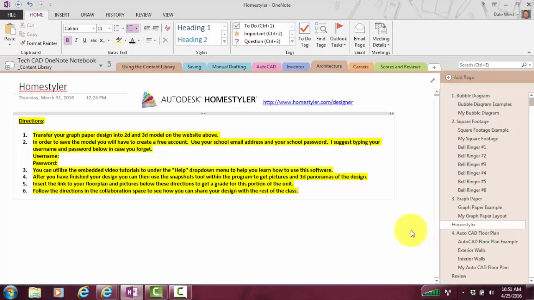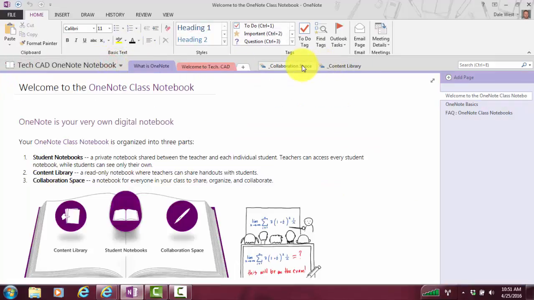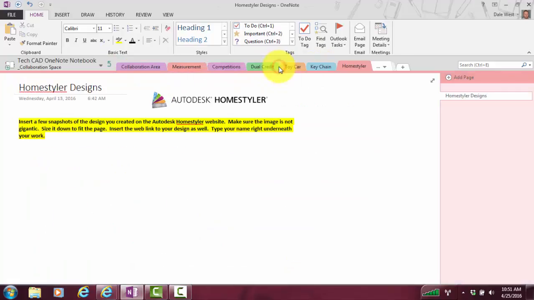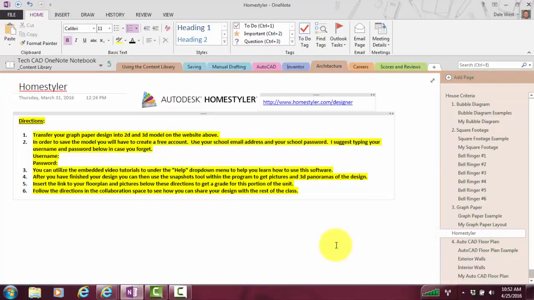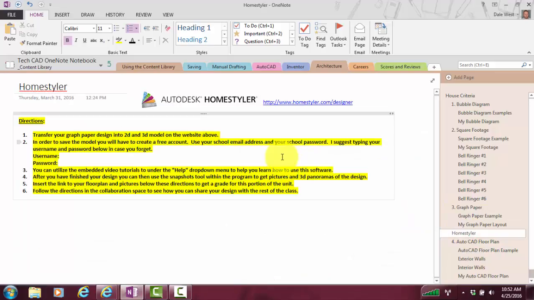So to access these directions, again, I'm in your OneNote binder, and you can go ahead and copy this Homestyler page out of the content library into your own binder. So starting off with number one, you're going to transfer your design from your graph paper into a 2D and 3D model through the software, which is in this link right here, and we'll go there in a second.